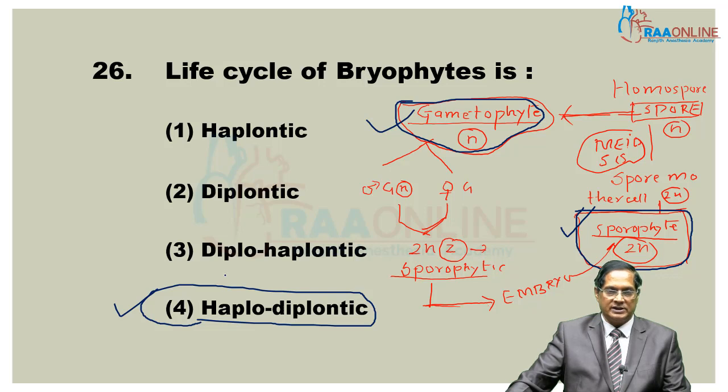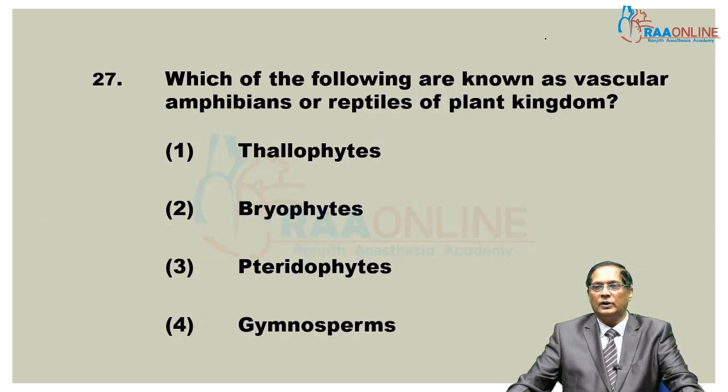The haploid stage is represented by the gametophyte, whereas the diploid stage is represented by the sporophyte. The life cycle of bryophyte is haplodiplontic.